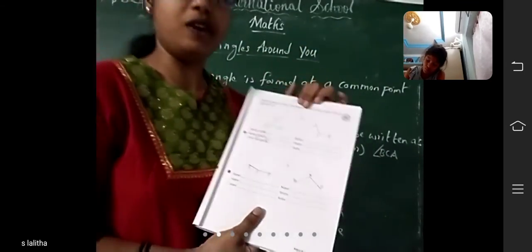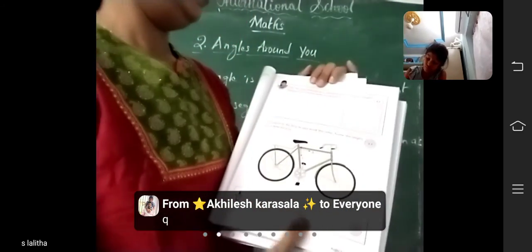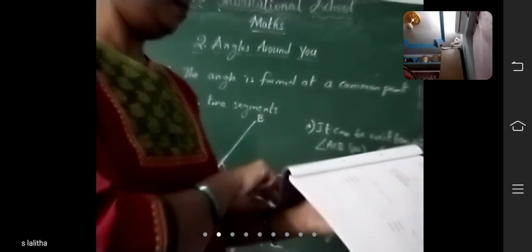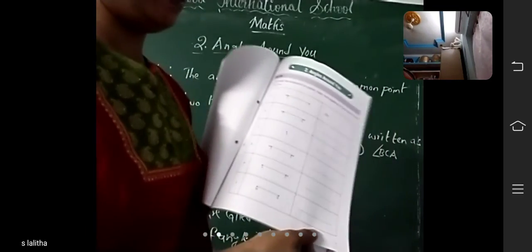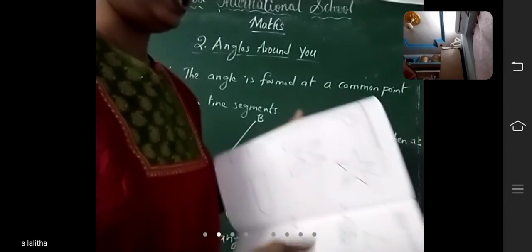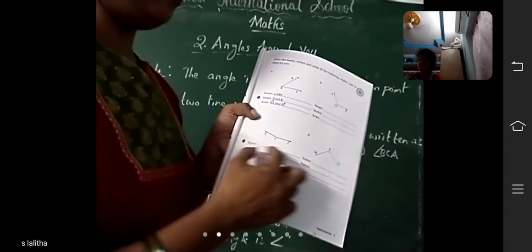So today, what is the homework, children? In studio, page number 19, 2.2, 2.3, and companion page number 7. In companion page number 7, you should represent here, and page number 9, you have to fill in the blanks here. That is the homework, children.